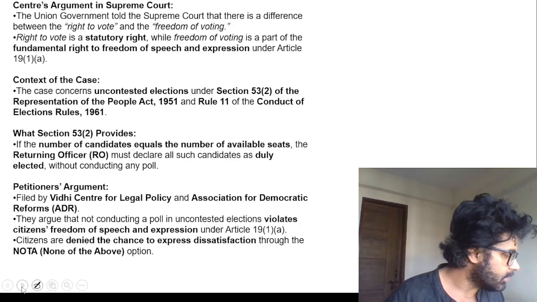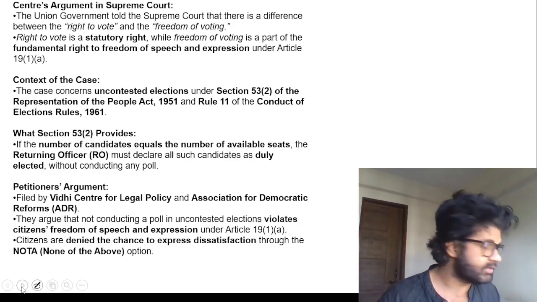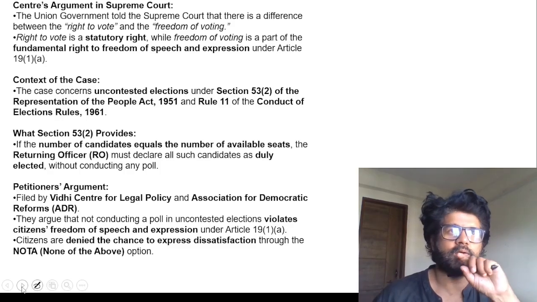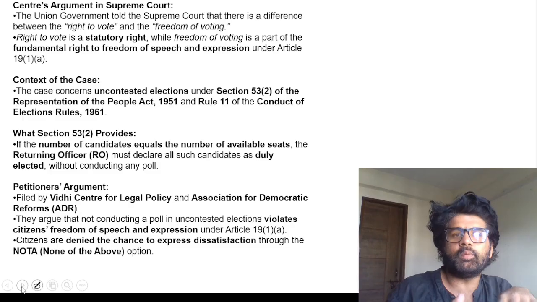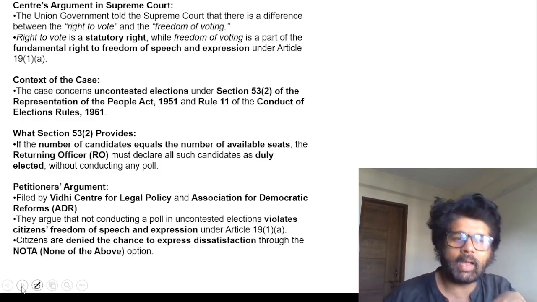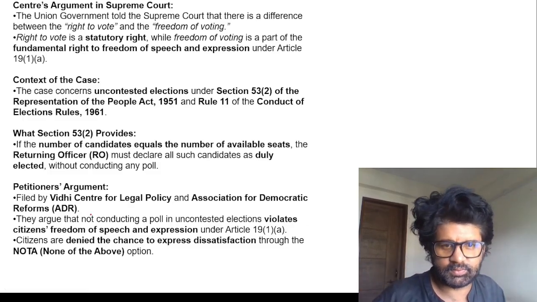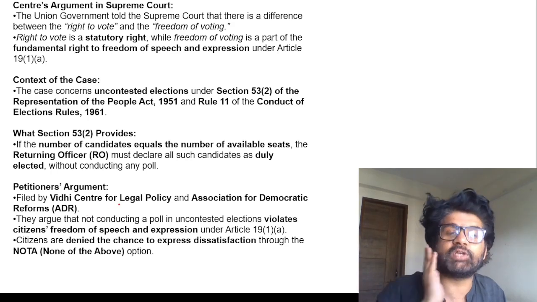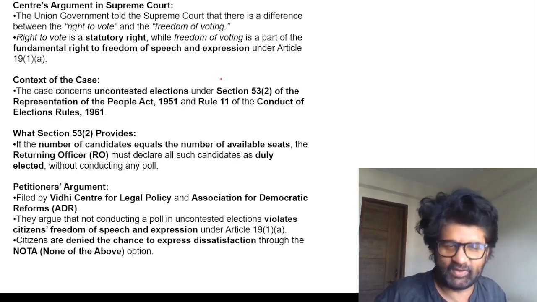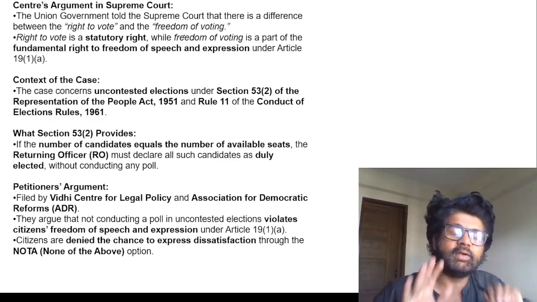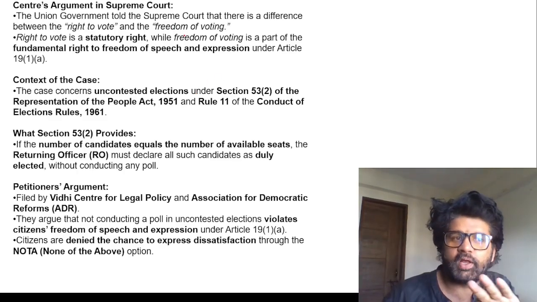Now, government is saying that no, it's a statutory right, and they are not the same. Right to vote and freedom of voting are not the same. Freedom of voting will only come into the picture if you have the right to vote. Why are all these things happening? Because there is a case which has been filed against the government. I will tell you the whole issue. First of all, look at it. This is a tricky article, guys. Go through it again and again.